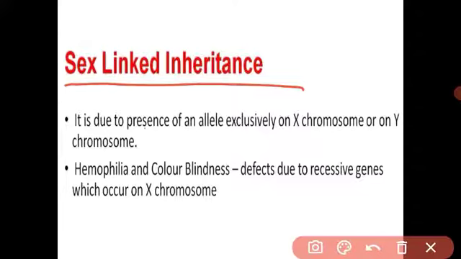Then how does it happen? It is X-linked inheritance. These causes are called X-linked inheritance. For example, color blindness and hemophilia. Hemophilia is a genetic disorder of bleeding, where the person cannot stop the bleeding. Their platelets are not able to clot the blood. So if they have any injury, the blood keeps bleeding, even till death.